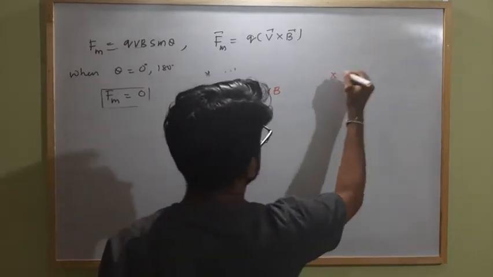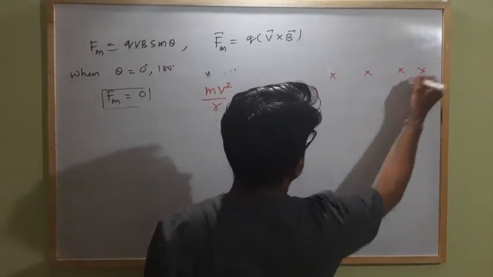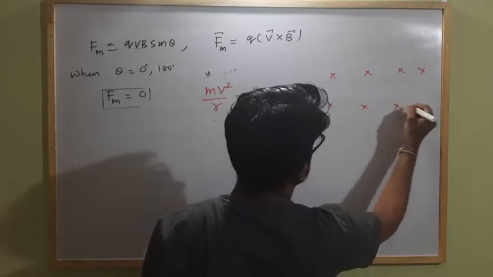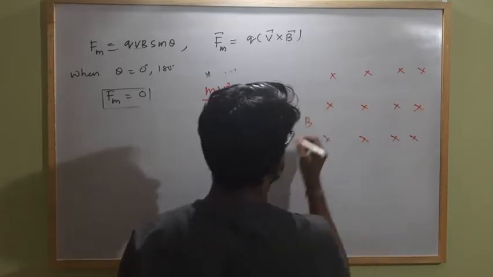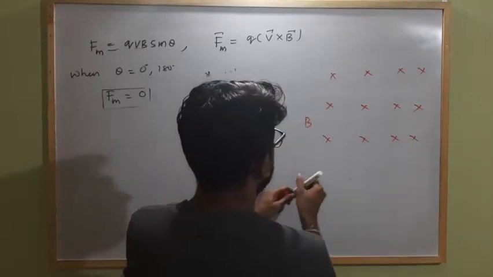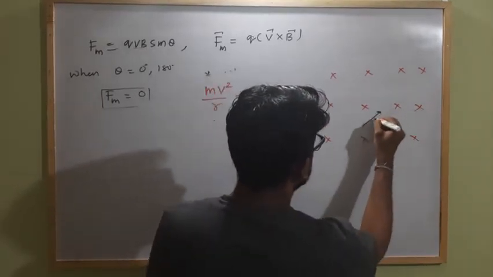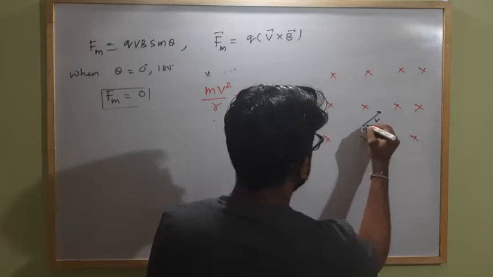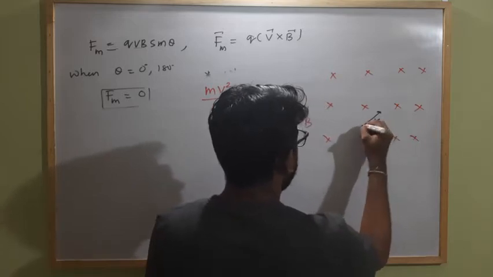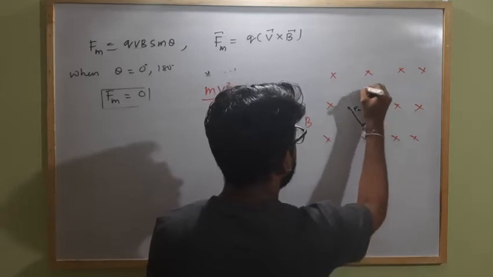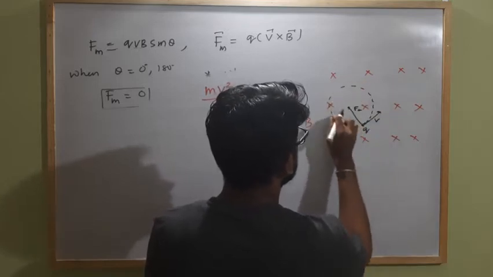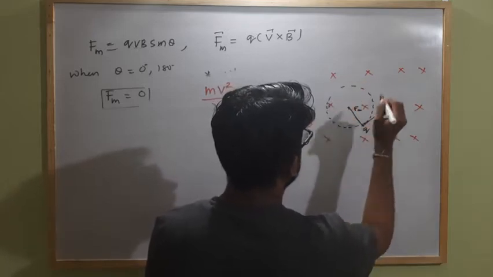That means if here is a magnetic field acting inward of strength B, and a charged particle which is moving here with velocity v having charge q, the force Fm is acting perpendicular to this direction, and it will start moving in a circular path like this. Clear?